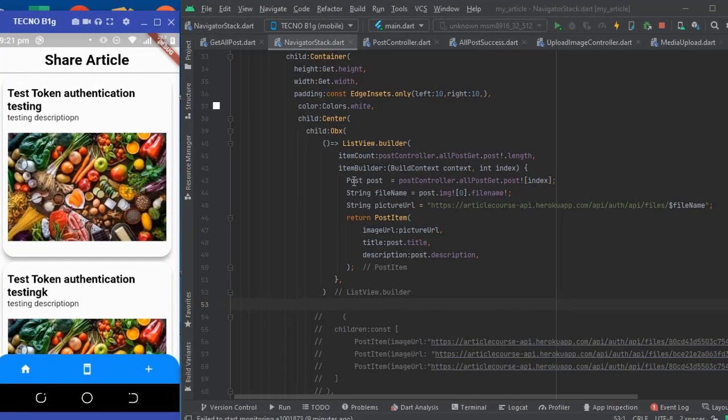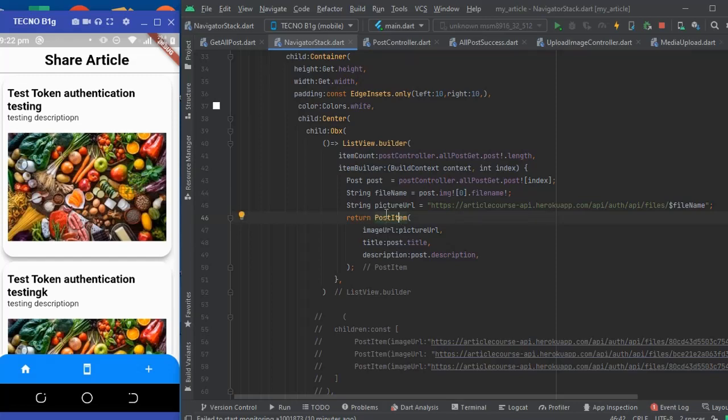Remember, for every list item we need to get the image, the title, and the description. For the title, inside the item builder, we get the post, and all we have to do is call post.title, and for the description, post.description. All right, so we pass it into this item here.